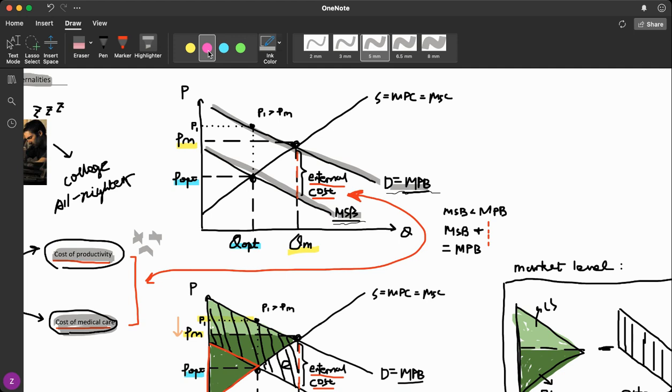So as you can see here, the marginal social benefit curve is below my marginal private benefit curve due to negative externalities. So the vertical line over here between these two curves will be my external costs, such as healthcare costs and lost productivity. So these are the costs that will be borne by the whole entire society, in addition to the cost on an individual. So in mathematical terms, MSB is less than MSC, and MSB plus the external cost or the negative benefits is equal to MSC.